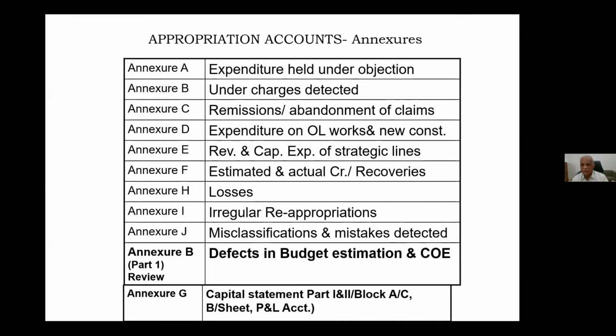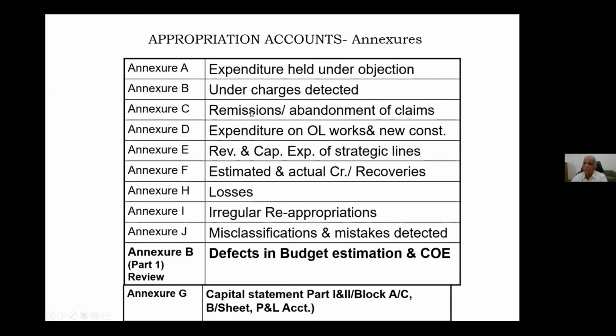So first, you should know what annexure A contains. Expenditure held under objection, that means unsanctioned expenditure. Annexure B is about under charges detected. Under charges detected normally will come either from accounts or audit, from traffic accounts. Then annexure C, remission or abandonment of claims. This also will come from traffic accounts.